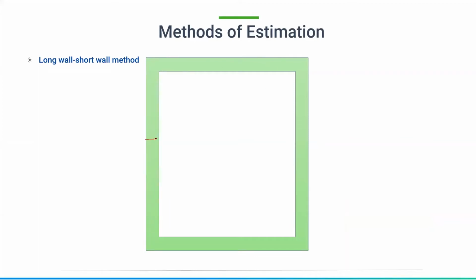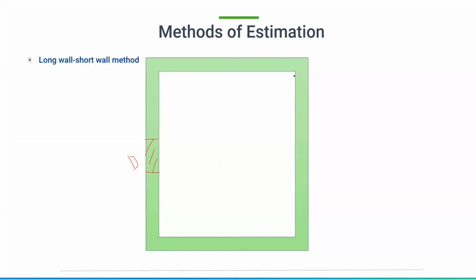The door might be somewhere here. So this is the door. This is a room and we need to estimate the building. We can go for two methods: one is the long wall short wall method, another is the center line method. In the long wall short wall method, we will choose which walls are long and which walls are short.